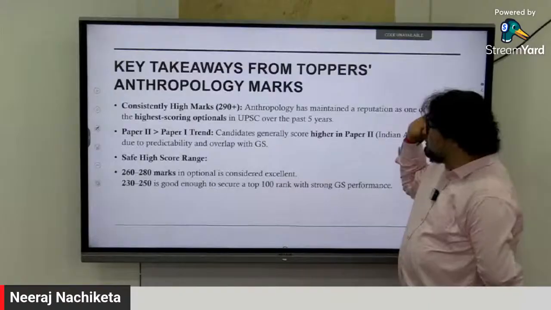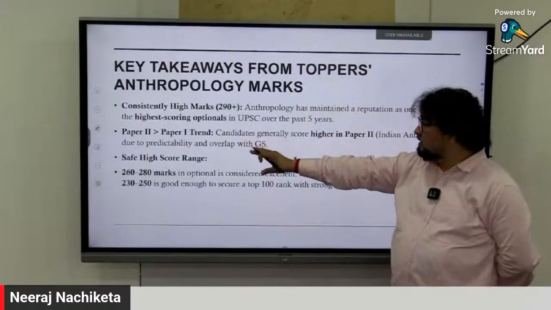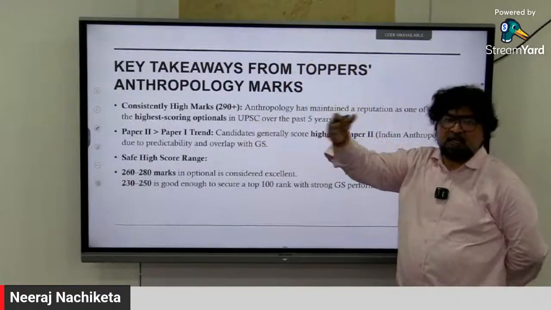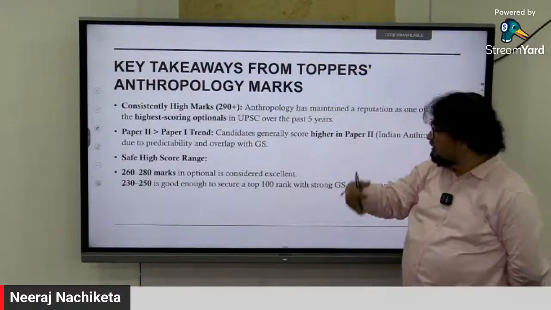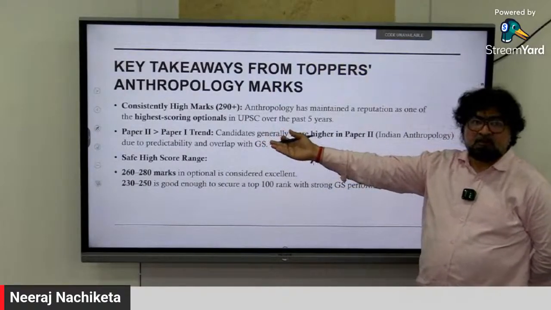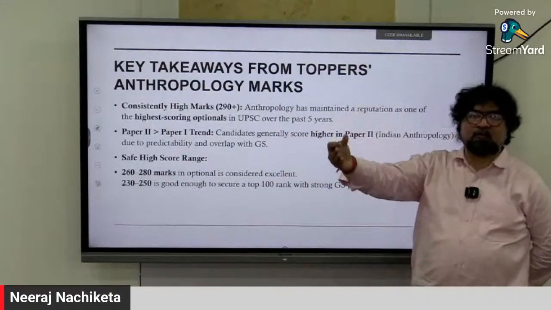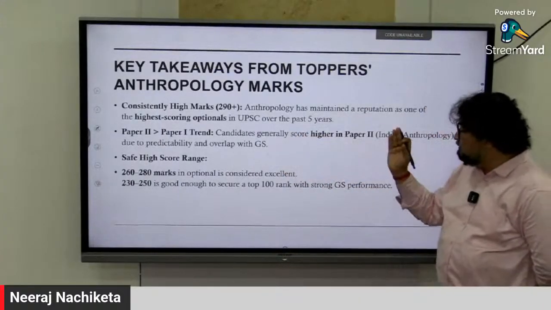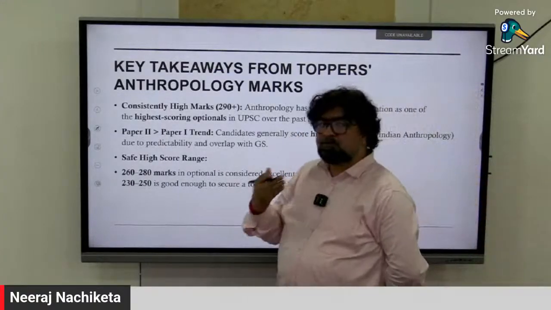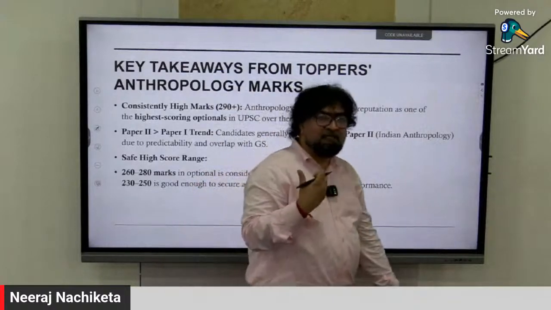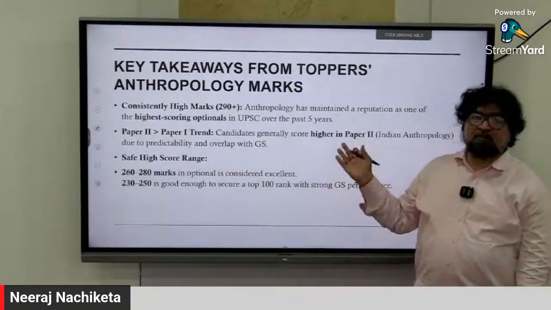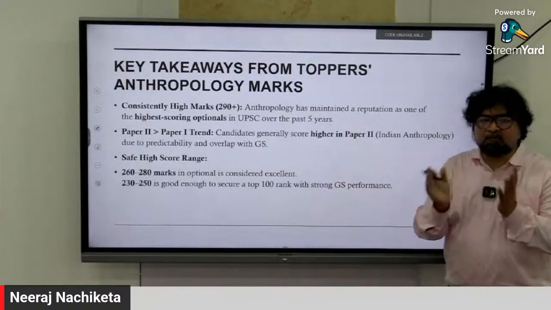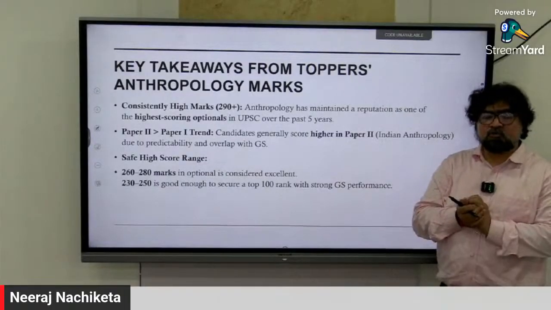To maintain a reputation as one of the highest scoring optionals in UPSC over the last 5 years. I have given you all the examples of the toppers. Then paper 2 compared to paper 1, paper 2 Indian anthropology. So paper 2 compared to paper 1 trend, candidates generally score higher in paper 2. ये सब ऑप्शनल में होता है. पेपर 2 रिलेटिवली इजियर होता है. और पेपर 2 क्या है, इंडियन एंथ्रोपोलॉजी बहुत सिंपल है, बहुत अप्लाइड एरियाज है, तो उसमें आराम से मार्क्स आते हैं.